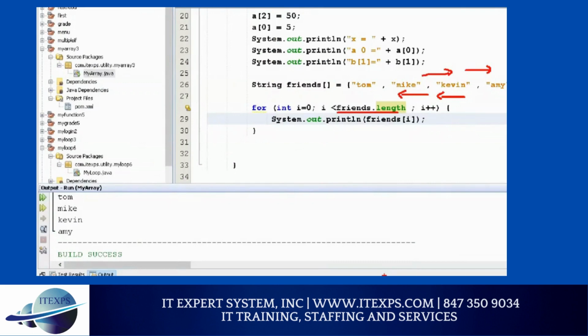So good programmers always use length, bad programmers hard code the length. If you hard code the length, you most likely will have a problem accidentally if somebody increases or decreases the array size. Make sense or no? Always use array.length. Questions, concerns, doubts?